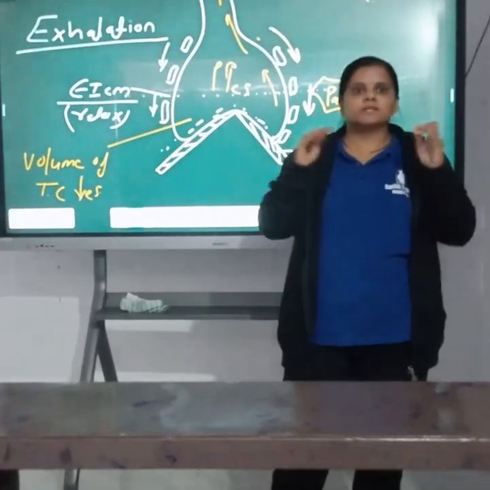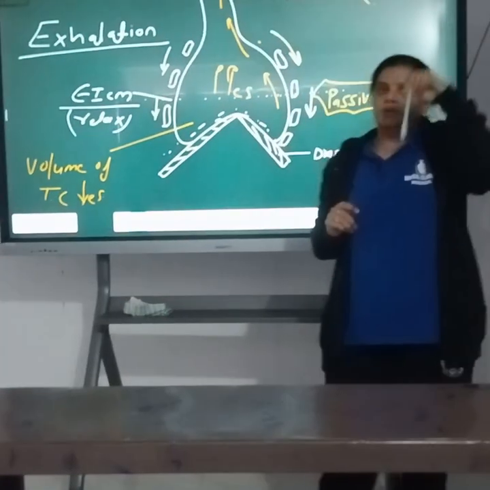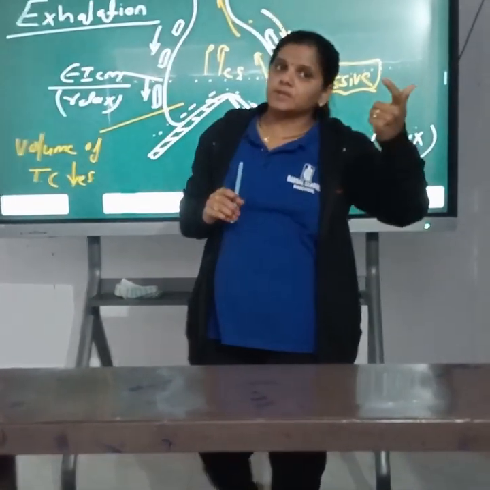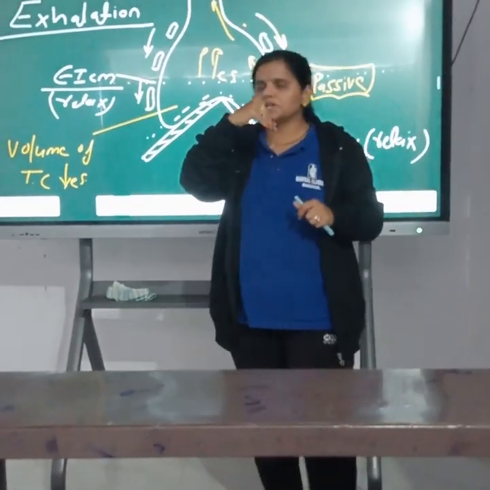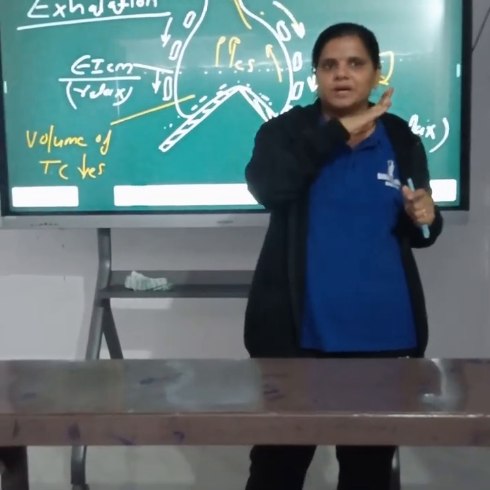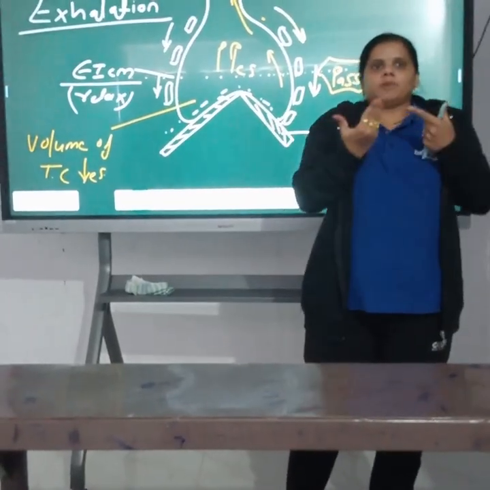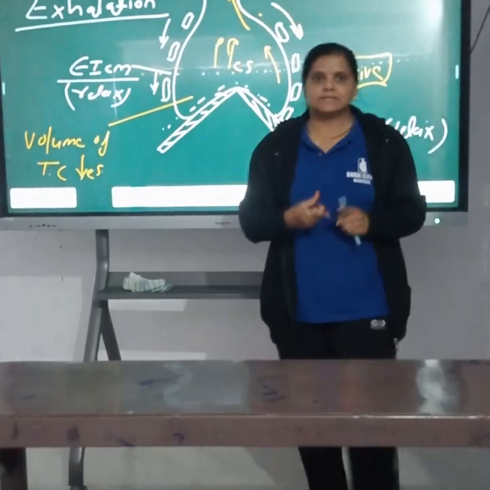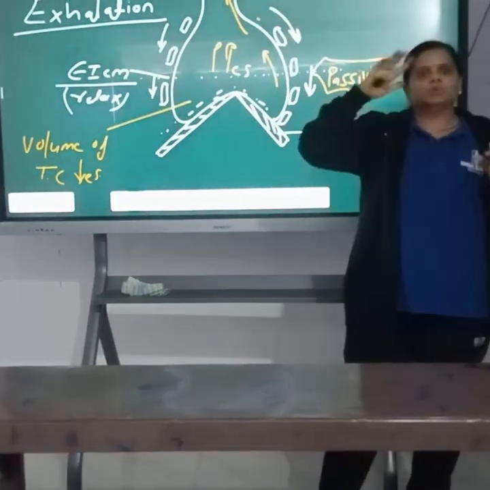Then, why is the intrapulmonary pressure less during inhalation? Because during inhalation, contraction occurs in the diaphragm muscles and the external intercostal muscles. Due to the contraction, the diaphragm becomes flat and the ribs are moved towards the upper side. As a result, the volume of the thoracic cavity is increased and the pressure is decreased, so the air moves from high pressure to low pressure.